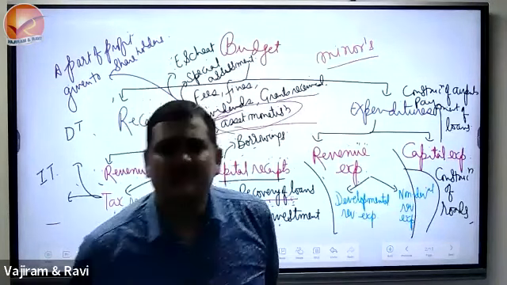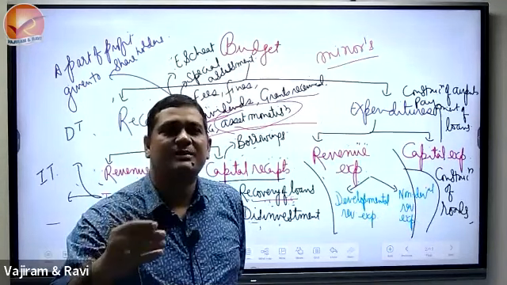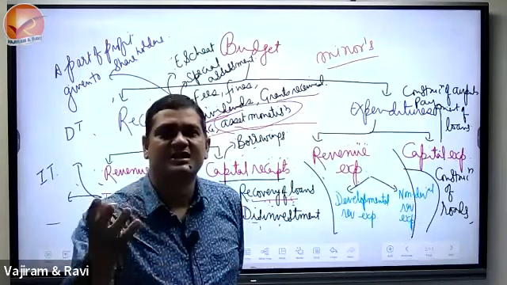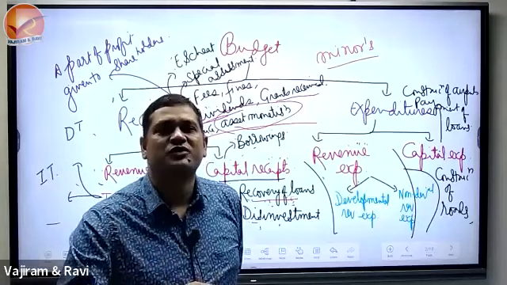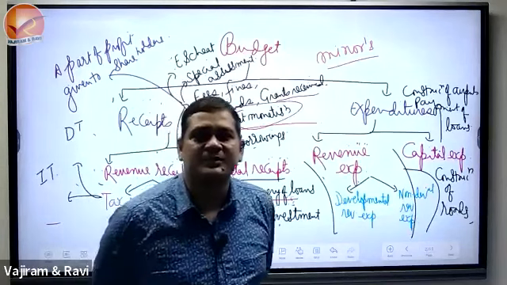Okay, dividend, several examples. I gave you the example of dividend. I gave you the example that RBI gave a part of its profit to the government in 2018-19. Railway will give part of its profit to the government. SBI will give part of its profit to the government. All of these are dividends.